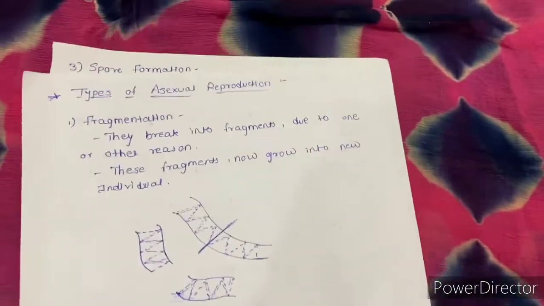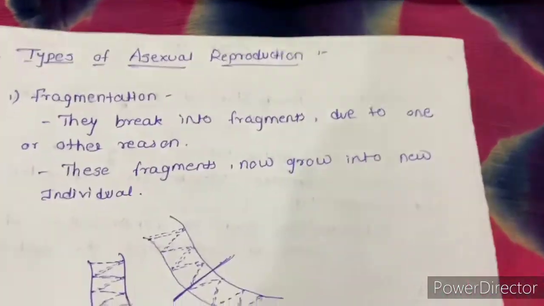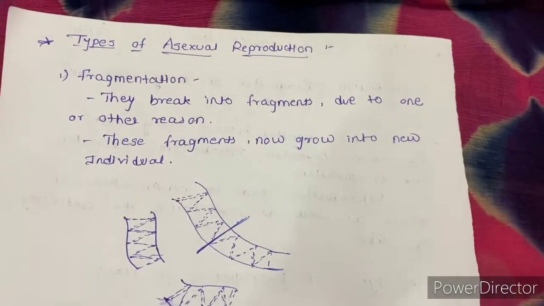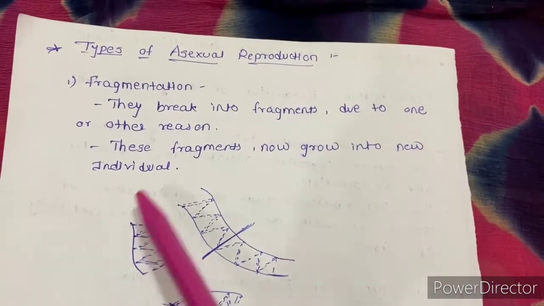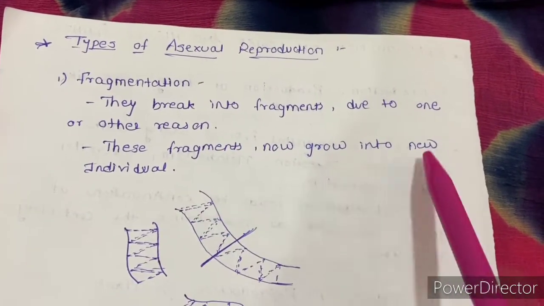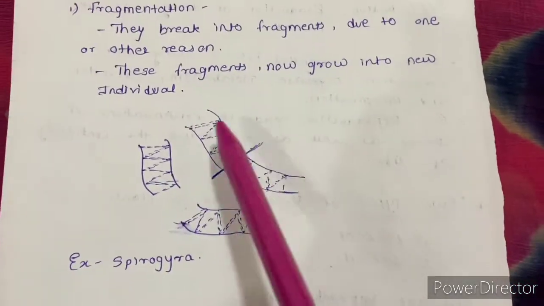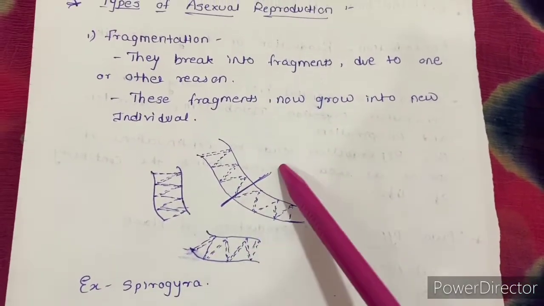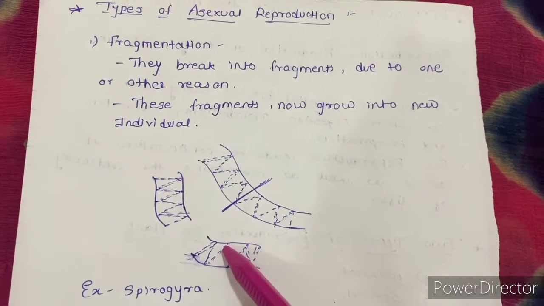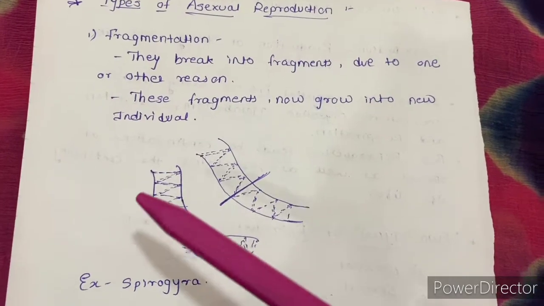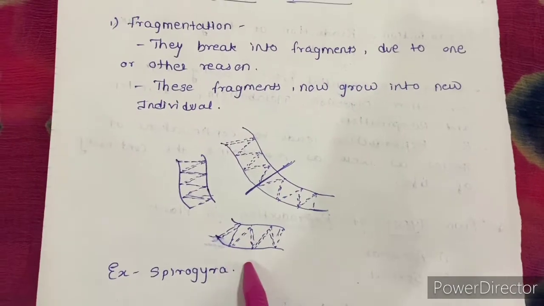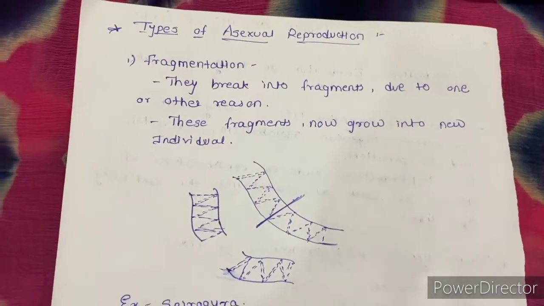Now we will see types of asexual reproduction. First is fragmentation. They break into fragments due to one reason or another. These fragments now grow into new individuals. See this diagram. If this is a diagram of Spirogyra and it breaks from here, it will develop into new individuals, and this will grow as an independent individual. Example is Spirogyra. Spirogyra is a multicellular organism.